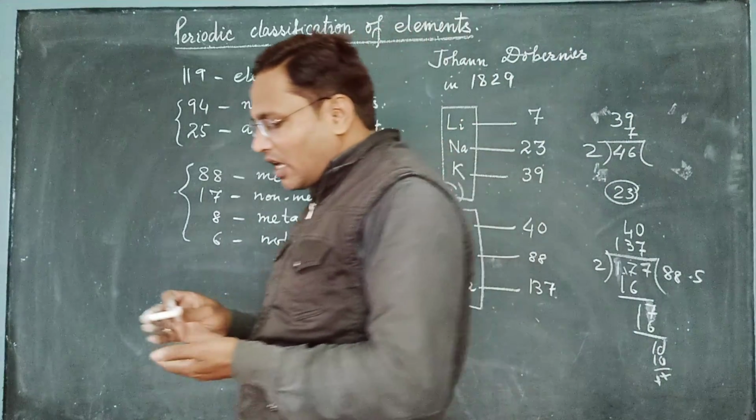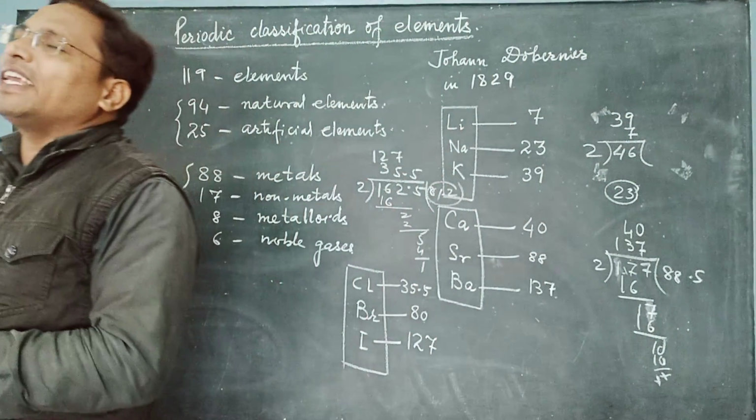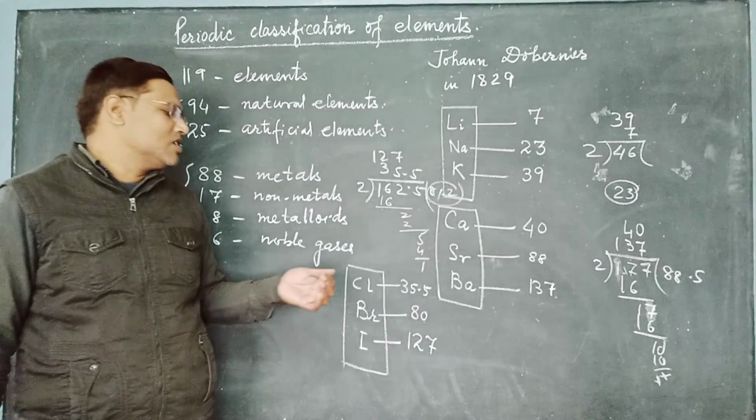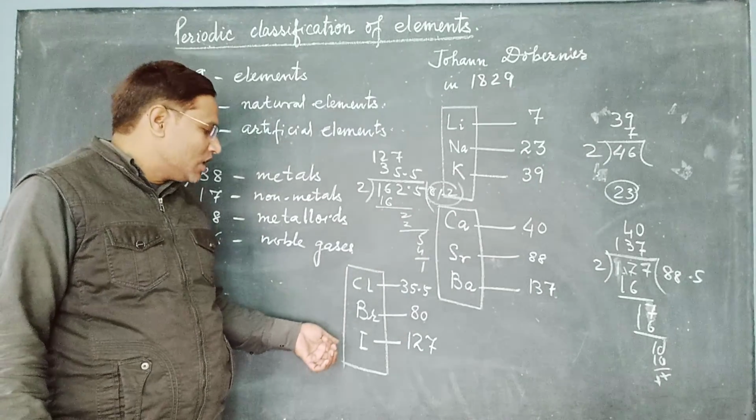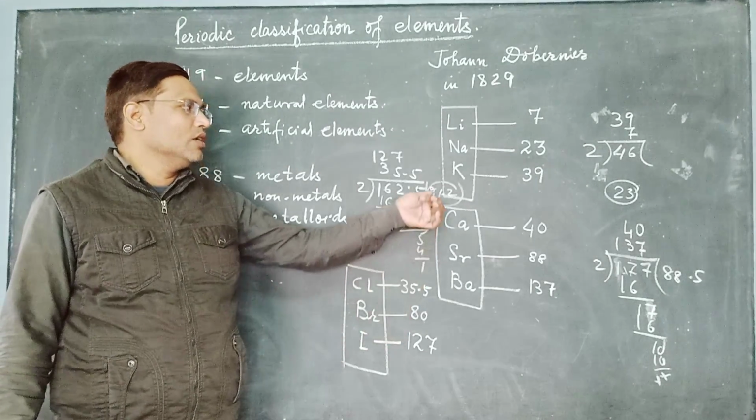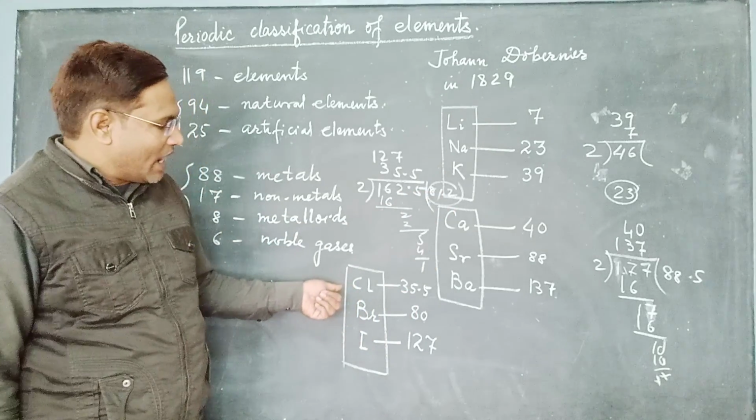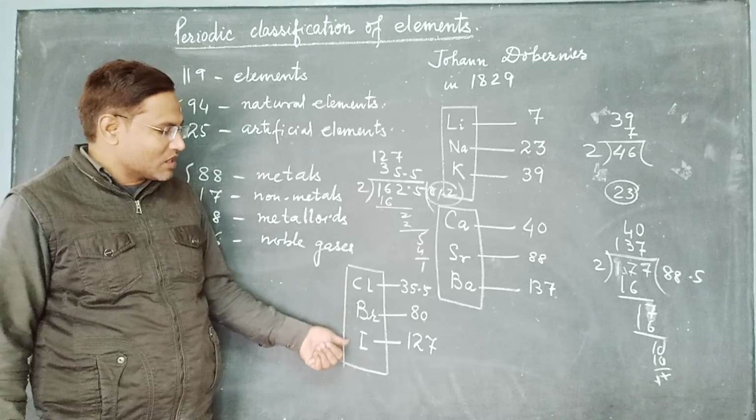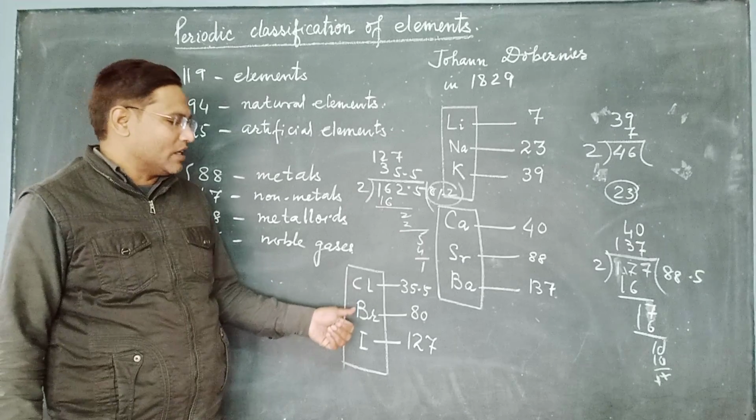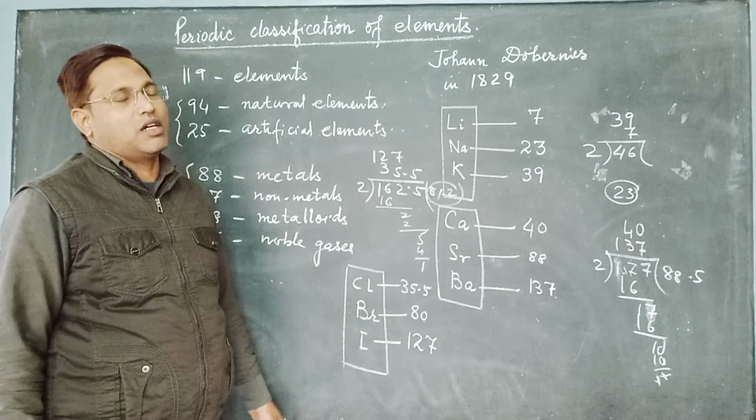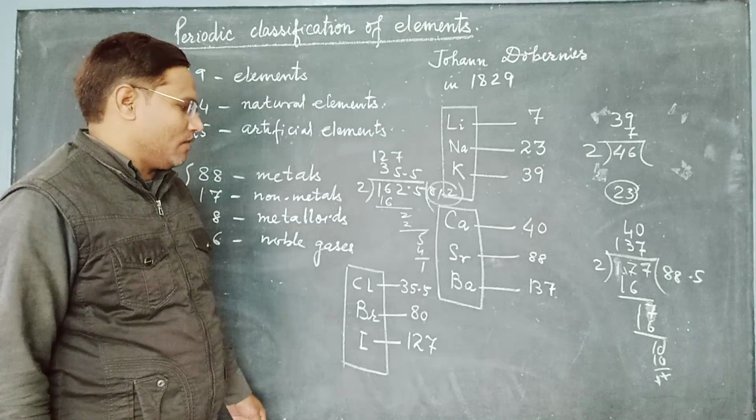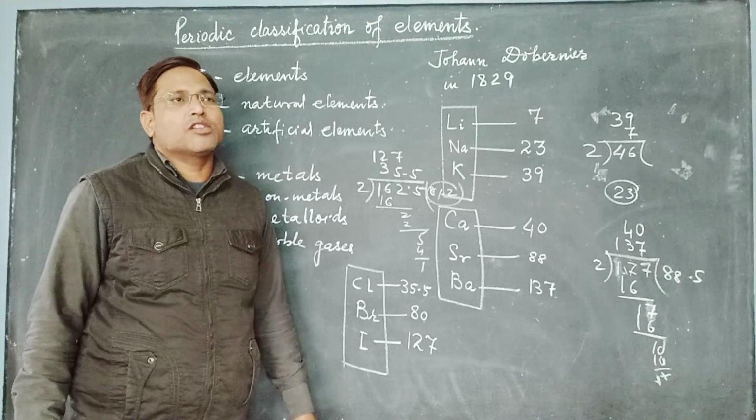So what we see here is that the way he had arranged them in increasing order of atomic masses was very close to 81.2. He had said that when we add the atomic masses of the extreme elements and divide by 2, we will get the atomic mass of bromine. So this way,